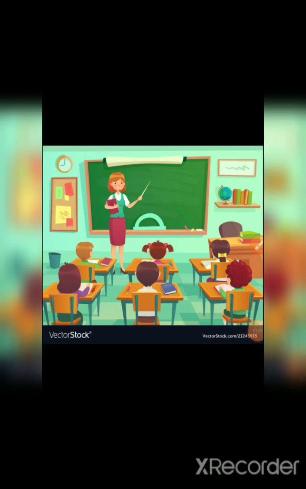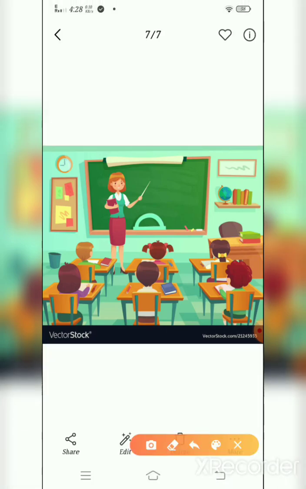Now, look at this picture carefully. It's a classroom atmosphere. They have so many benches, chairs, dustbins, clock, wallpapers, globe, notebooks, chalk pieces, everything is there. Now I am going to ask some questions from this picture. My first question is, how many students are there in the picture?